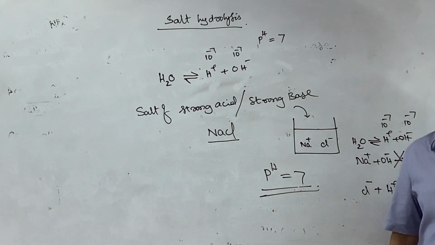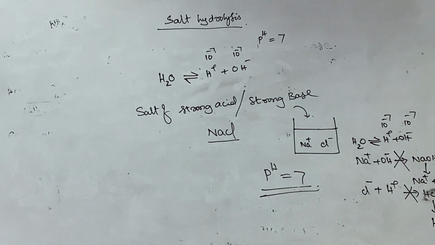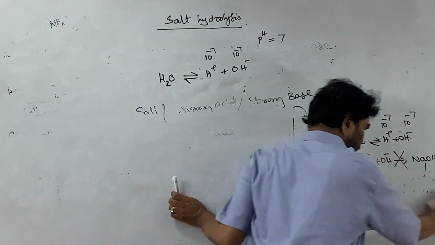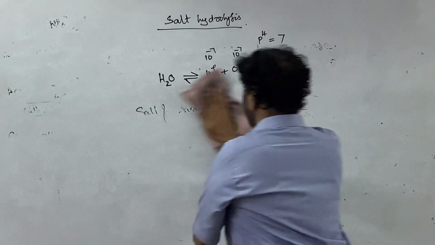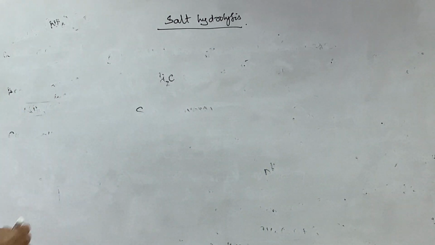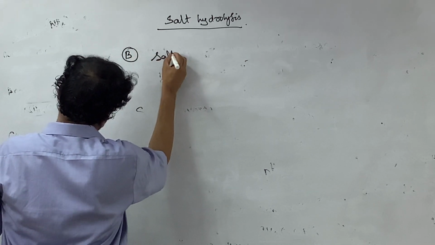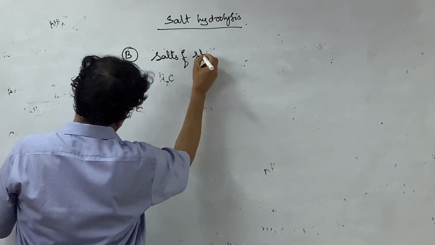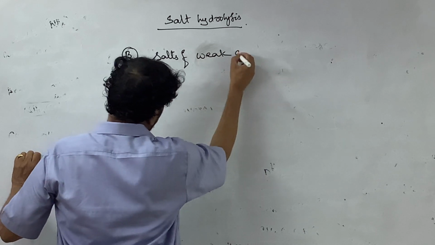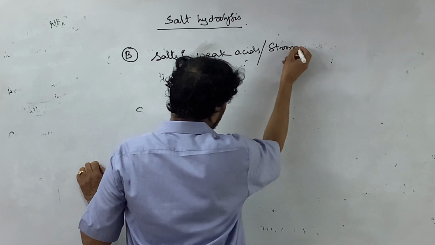So these are the properties of the aqueous solutions of strong acids and strong bases. They do not undergo hydrolysis, their pH is 7. I will take up the titrations afterwards, after explaining all 4 types. And the second category, category B, is salts of weak acids and strong bases.